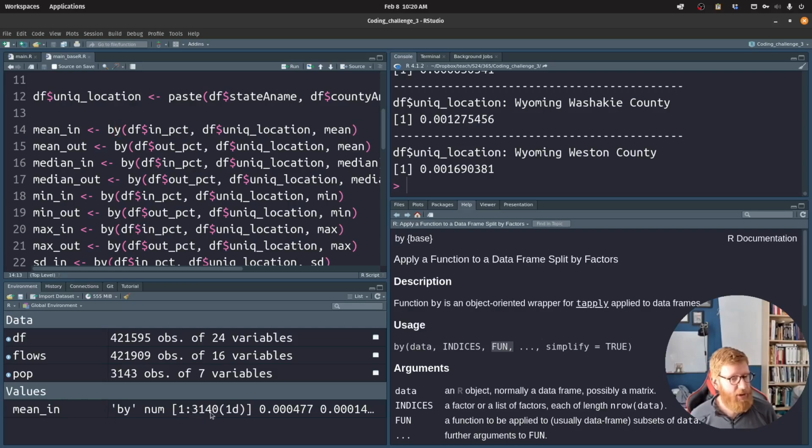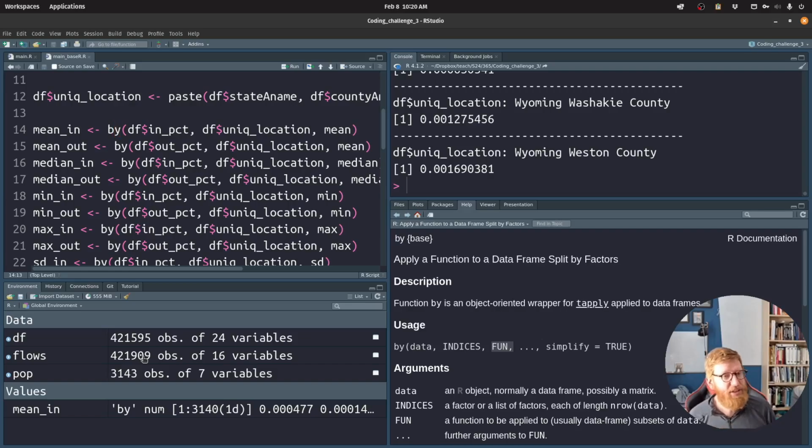We've got 3,140 values. Now that's going to be tricky because our population, we've got 3 counties that have been thrown out here. Those 3 counties, I'll bet one of them is Dona Ana County in New Mexico, which has a formatting difference in these 2 data sets, which is really annoying, but we're not going to sweat it.